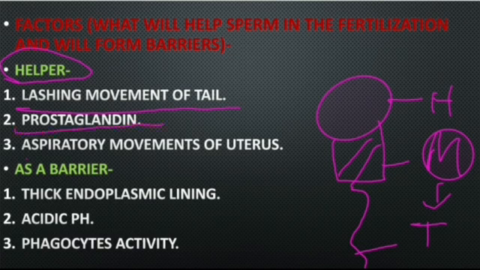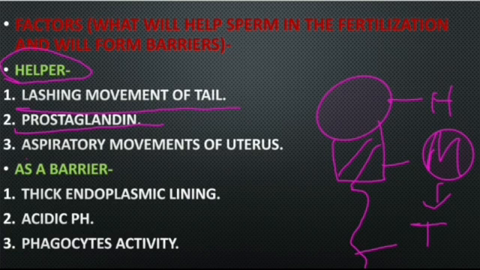The second one is prostaglandin. It is a chemical which helps the contraction of the vaginal part and uterine part, and those contractions are in the reverse direction, from the vagina to the uterus. So that helps the sperm move in the upward direction.